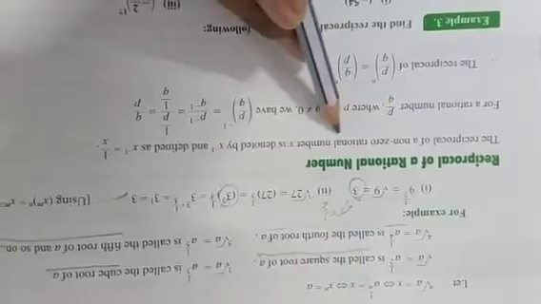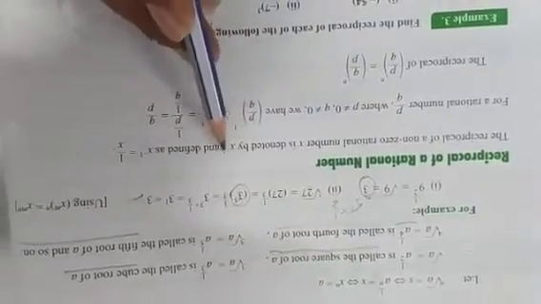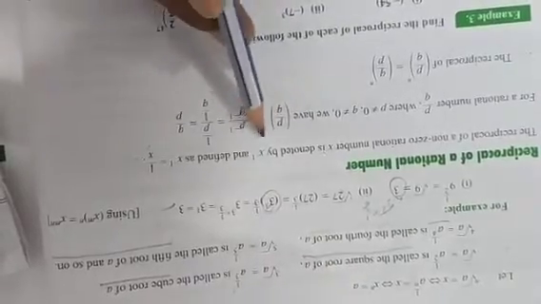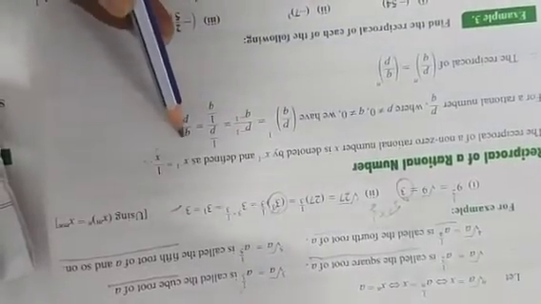Next topic is reciprocal of a rational number. The reciprocal of a non-zero rational number x is denoted by x power minus 1 and defined as x power minus 1 is equal to 1 by x. We have already done this. For a rational number p by q, where p is not equal to 0 and q is not equal to 0, we have (p by q) power minus 1, so we can say q by p. So the reciprocal of (p by q) power n is equal to (q by p) power n.